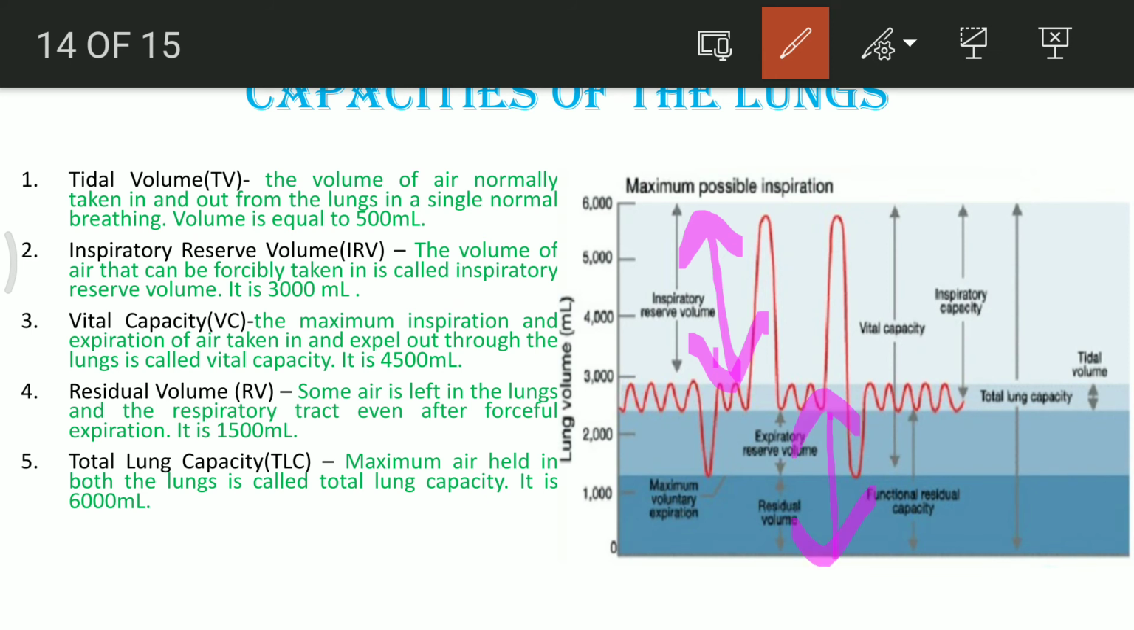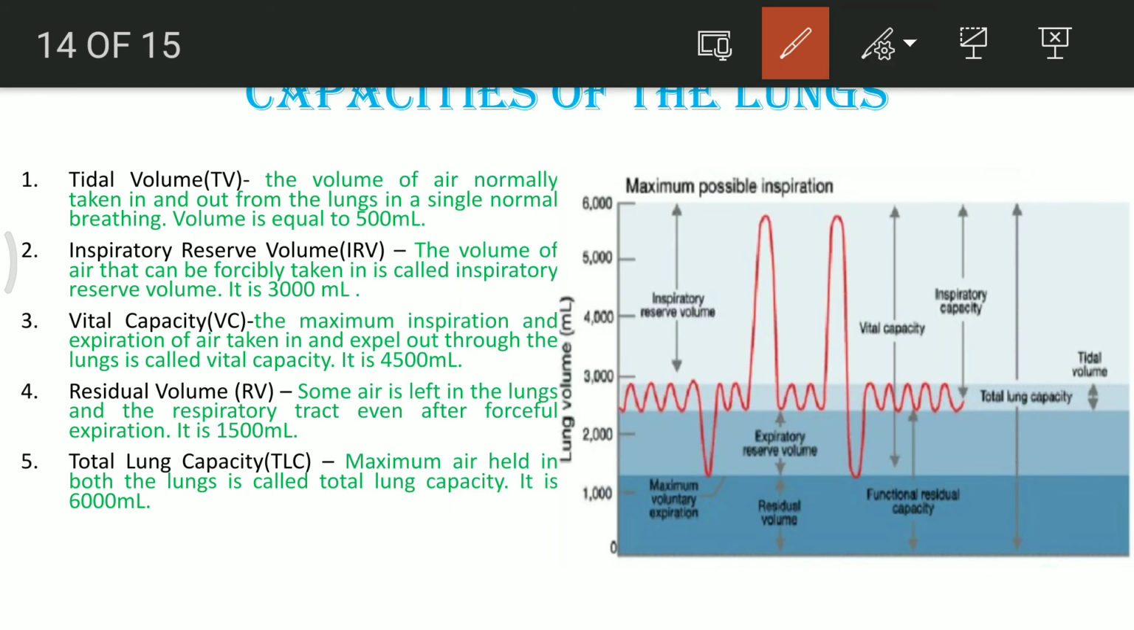So the way inspiratory reserve volume is the forcible inspiration which we are doing, similarly, forcible expiration is known as expiratory reserve volume, and it is also 3000 ml.